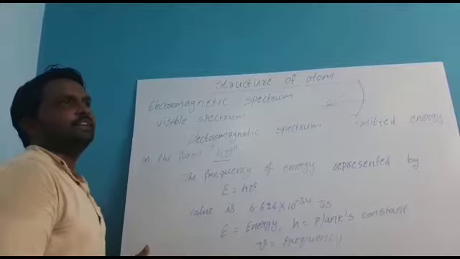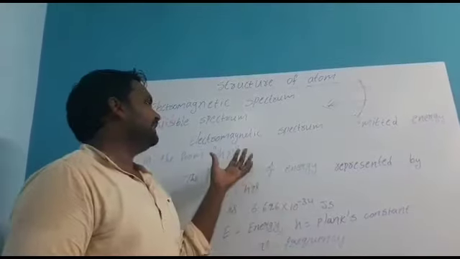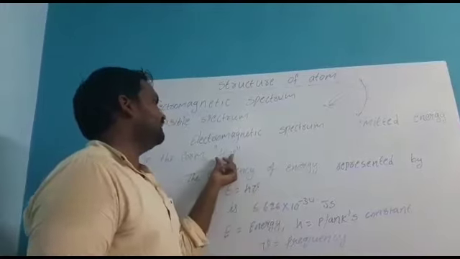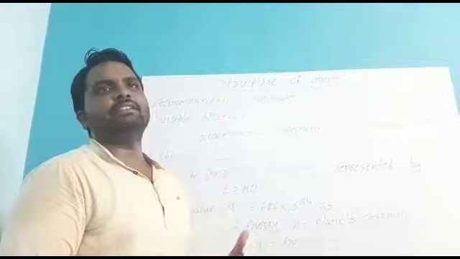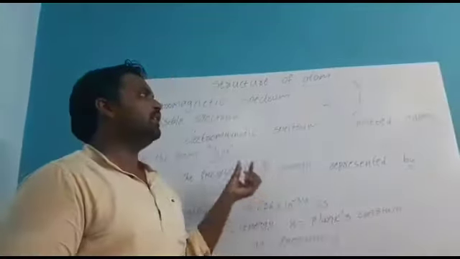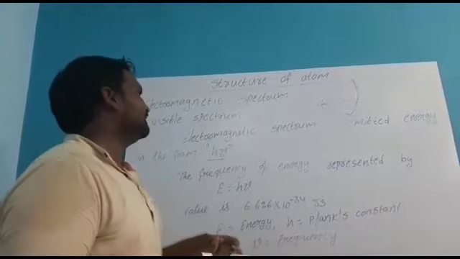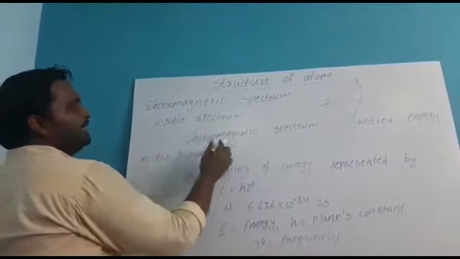All this is explained in further classes. In your intermediate you will learn clearly what h and nu are, and some problems also, but in this 10th class it is only introduced very shortly. So you just learn this topic.